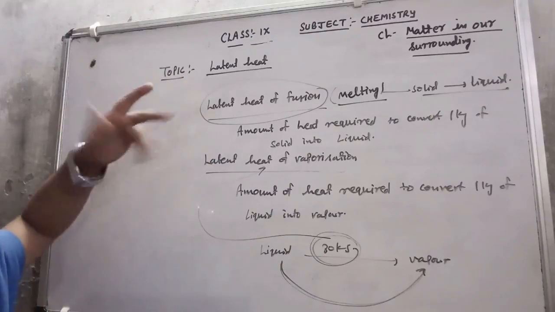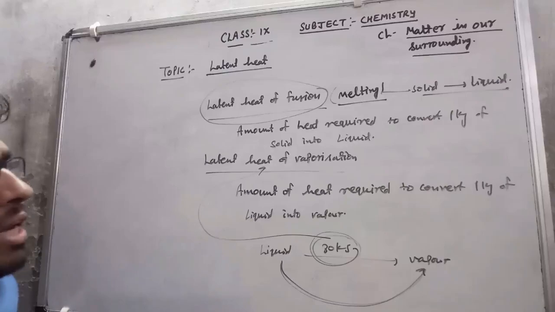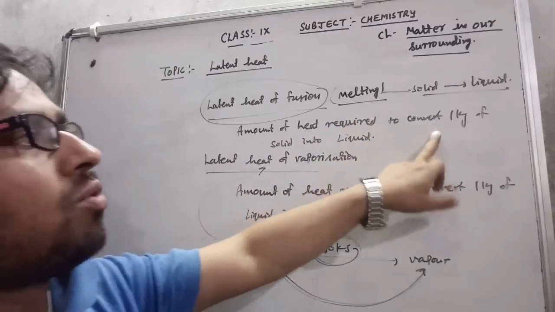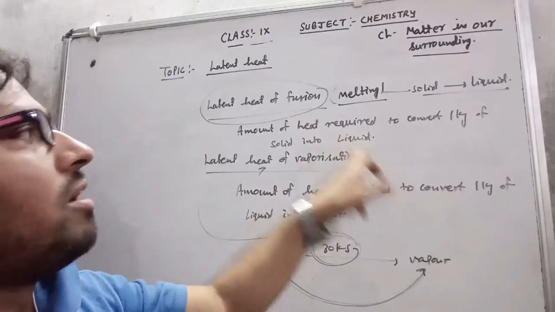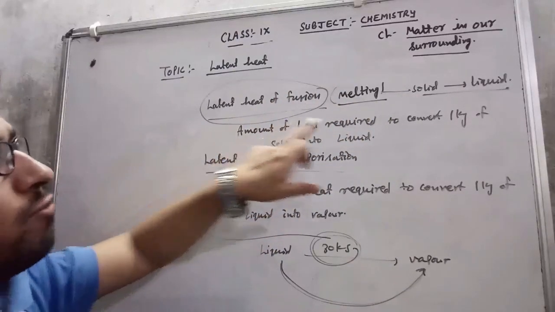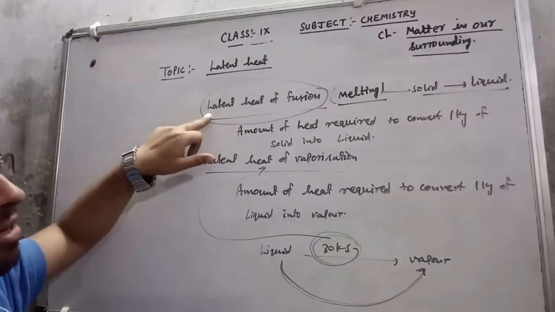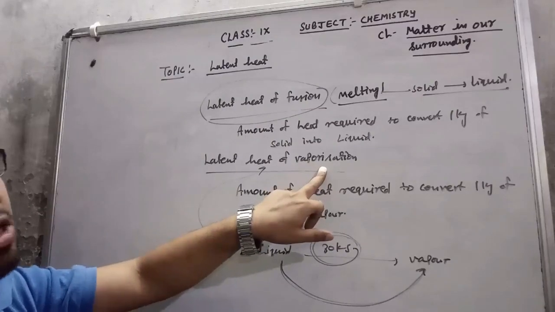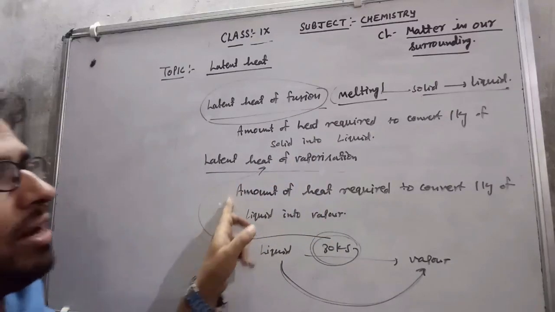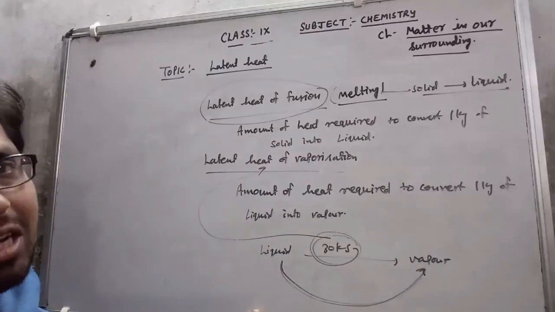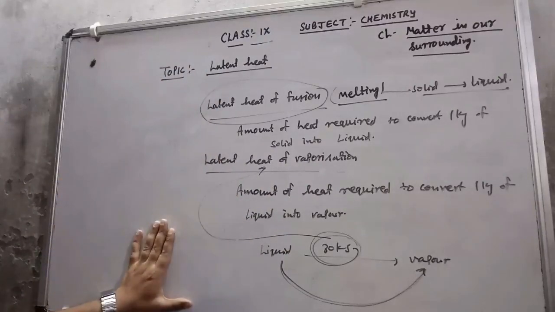There are two types of latent heat: latent heat of fusion and latent heat of vaporization. Again, latent heat of fusion means the amount of heat required to convert 1 kg of solid into liquid, because fusion meaning melting. Vaporization meaning the conversion of liquid into vapor, so whatever amount of heat is required to convert 1 kg of liquid into vapor is called latent heat of vaporization. I hope you understand this topic about latent heat and its types.